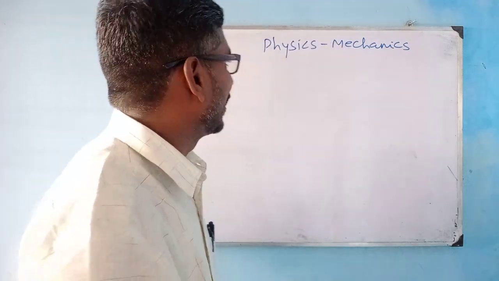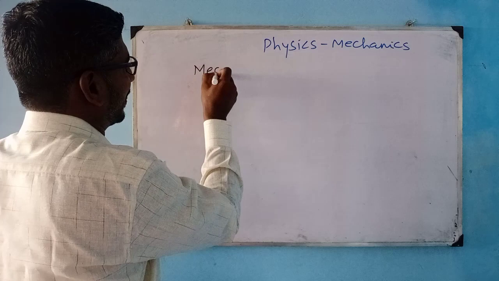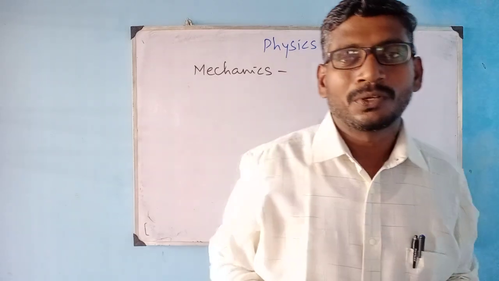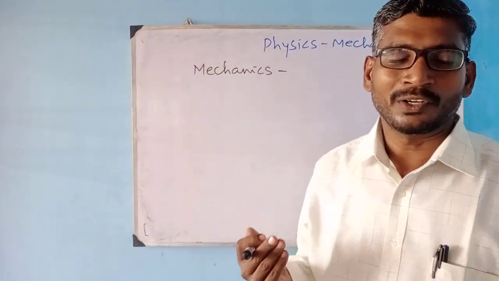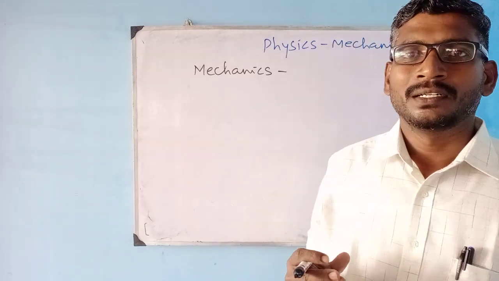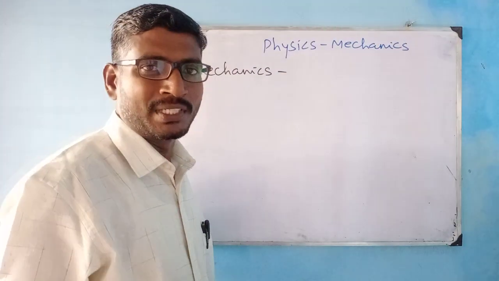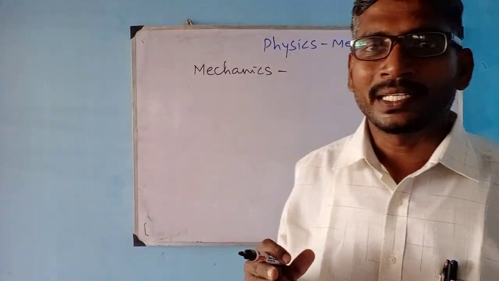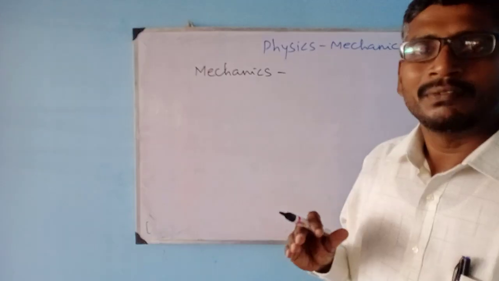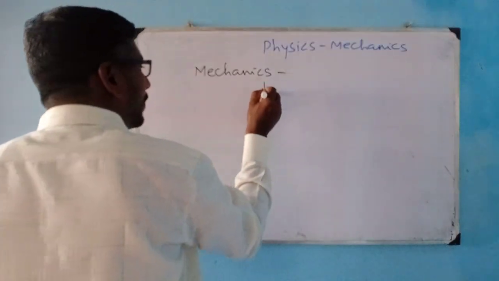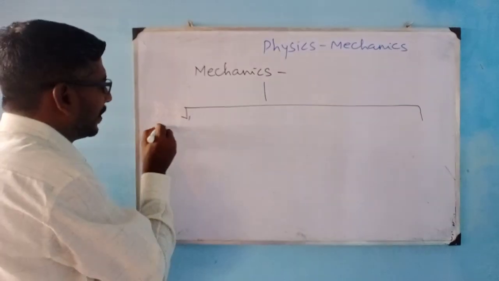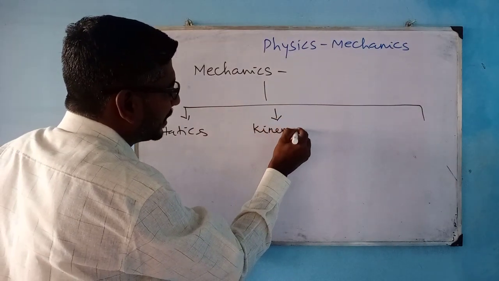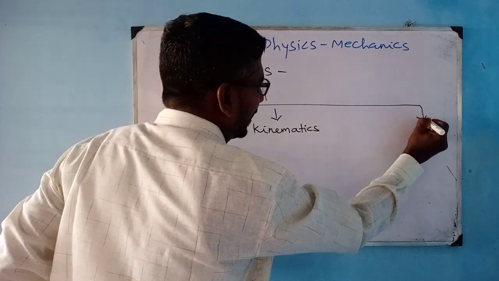In mechanics, in general, what are you going to say about mechanics? Mechanics is a branch of physics that deals with the conditions of rest or motion of bodies surrounding us. If you want to study something about your body which is at rest or in motion, you need certain conditions to study that. That particular area we call mechanics. In mechanics, we have three different areas, classified as statics, kinematics, and dynamics.